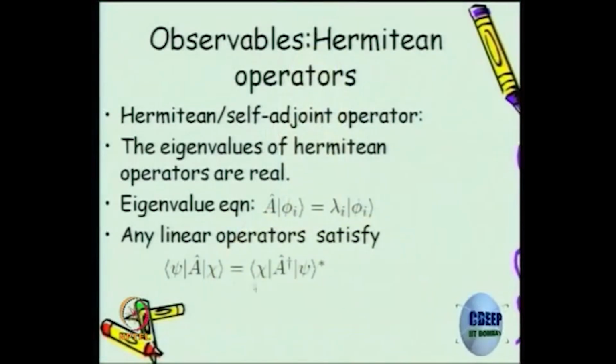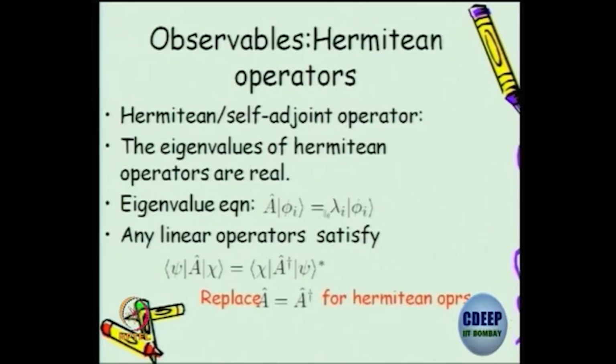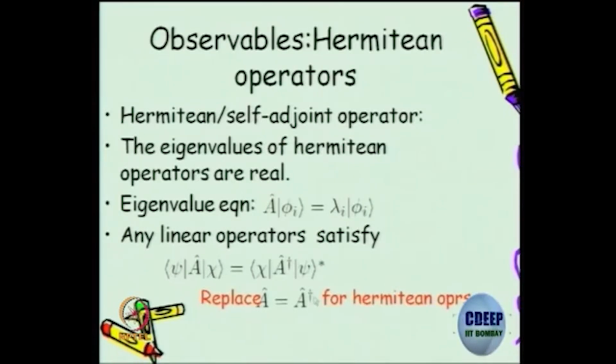and we also need the linear operators to satisfy this property. This also I said, whenever you take the initial state, this A psi will give you a new state. You can replace it as psi with A dagger, and then that is an inner product property which should have the star. And then we also said that for observables whose expectation values have to be real, this property will force A to be equal to A dagger.